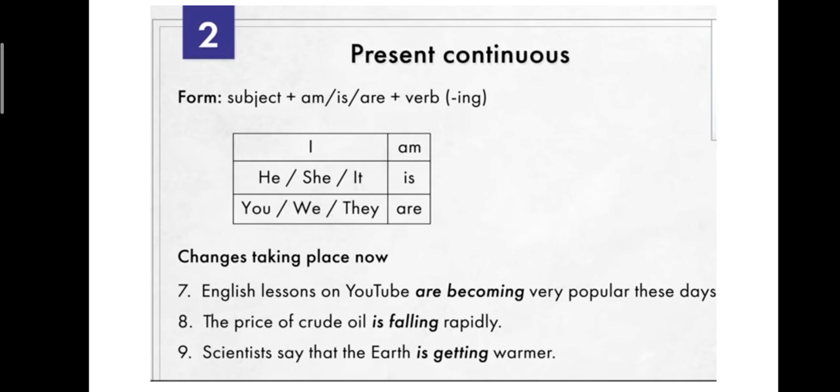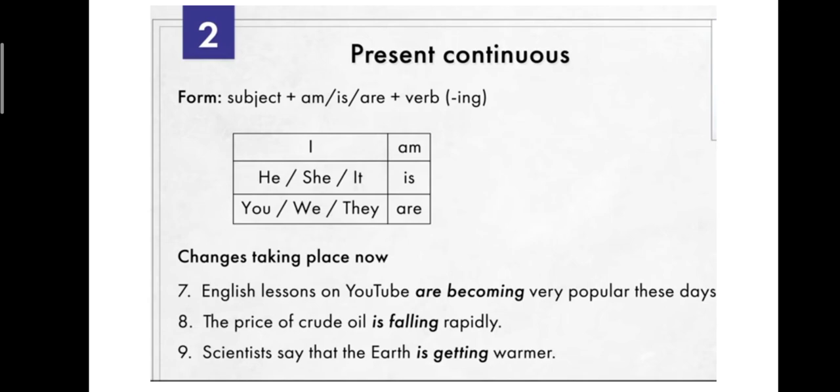So what are you saying? English lessons on YouTube are becoming, sorry, becoming very popular these days. Become will become becoming, so verb plus ing. The price of the crude oil is falling rapidly.